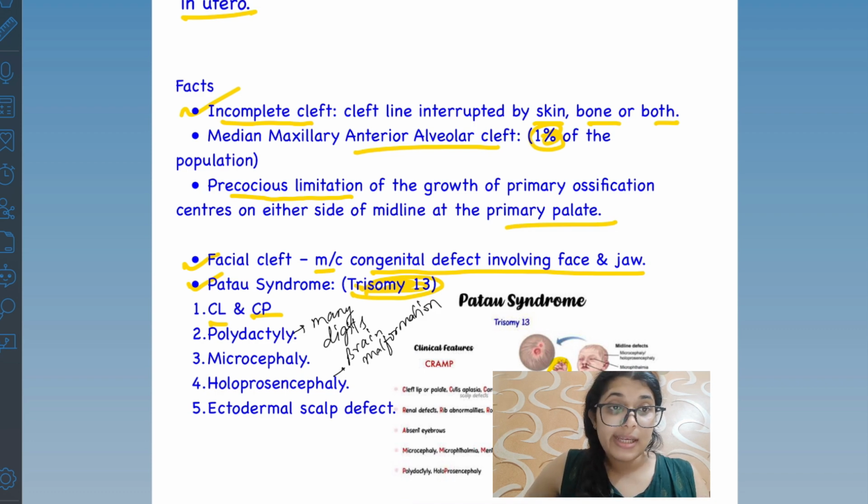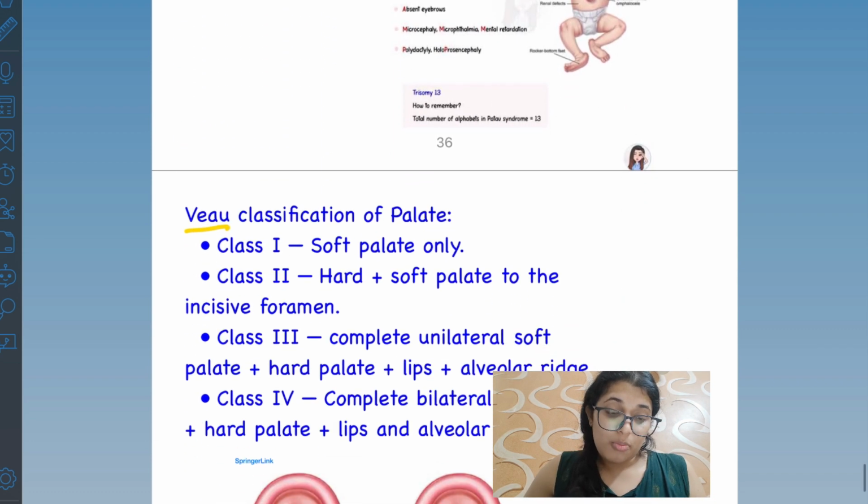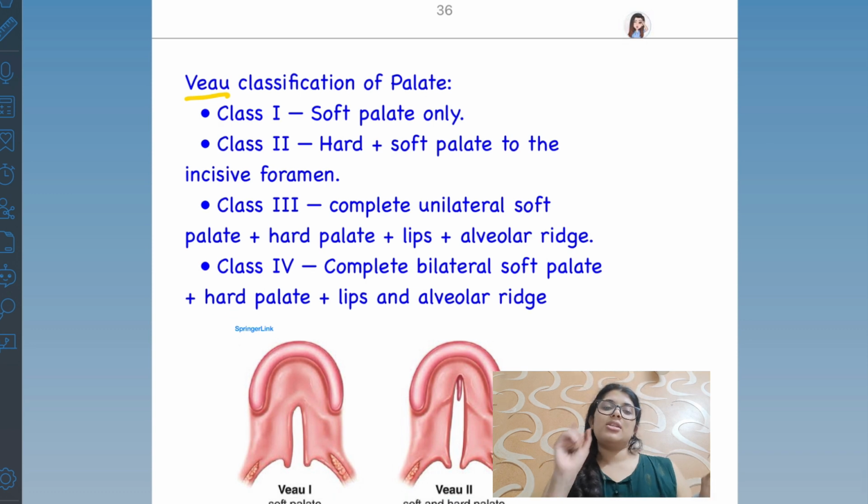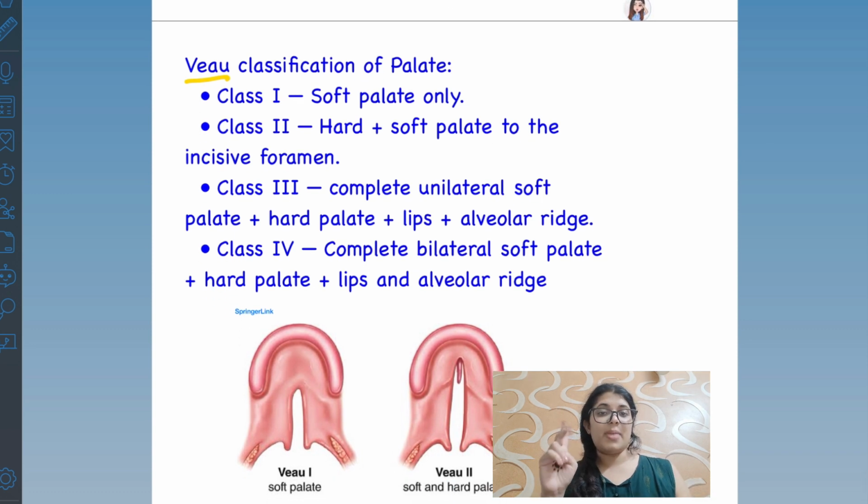Patau syndrome, 13 alphabets and trisomy 13. Veau's classification: class 1, class 2, class 3, class 4. Class 1, it's just the soft palate. Class 2, soft palate, hard palate, incisive foramen. Class 3 unilateral: soft palate, hard palate, lips, alveolar ridge. Class 4 bilateral: soft palate, hard palate, lips and alveolar ridge.